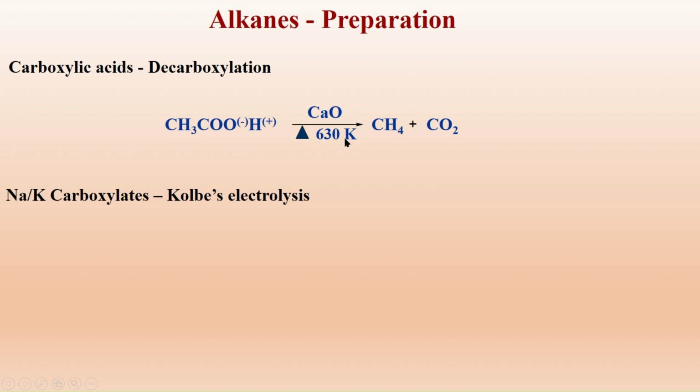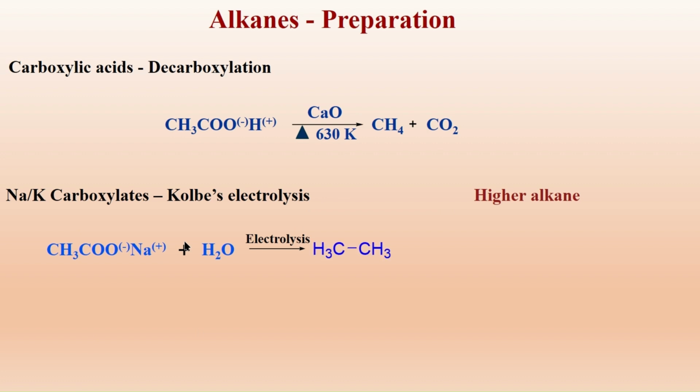An easy method for this has been identified by Kolbe, and this is called Kolbe's electrolysis. We are taking the sodium and potassium salts of carboxylates, and this also has been used for the preparation of higher alkanes. If we take sodium acetate and electrolyze it, we get a higher alkane and sodium hydroxide along with the liberation of hydrogen and carbon dioxide.